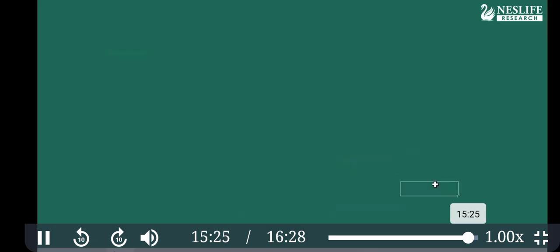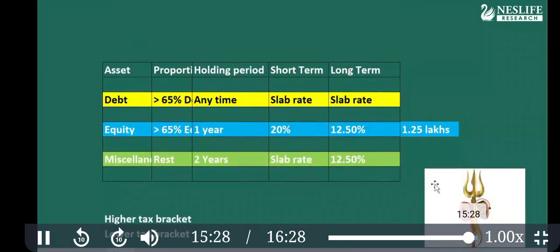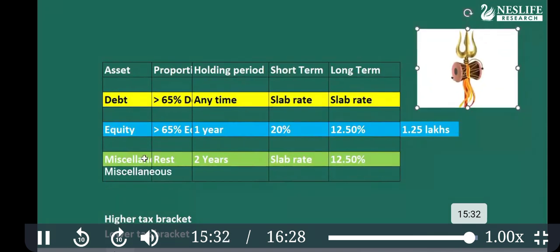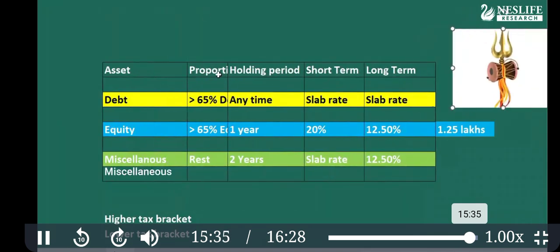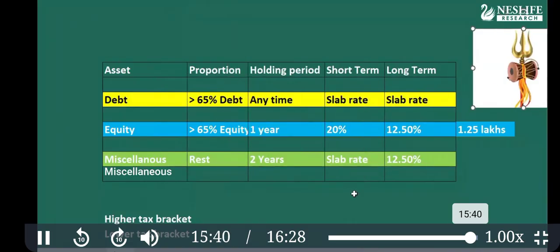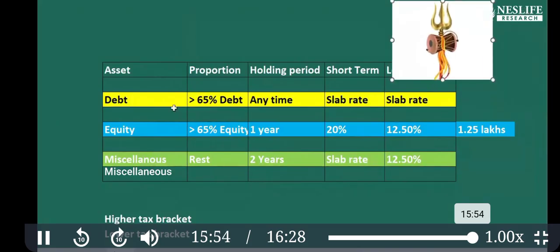So just to summarize, pick up any mutual fund and find out: is this debt, is this equity, is this miscellaneous? Usually they will categorize themselves as well. But still, if you want to find where it falls, then you will have to use this. Especially for hybrid funds, you have to find it yourself, because SEBI does not provide exact classification like this. So remember, Trishul, that means three, DEM, and Damru. And these are the tax rates.